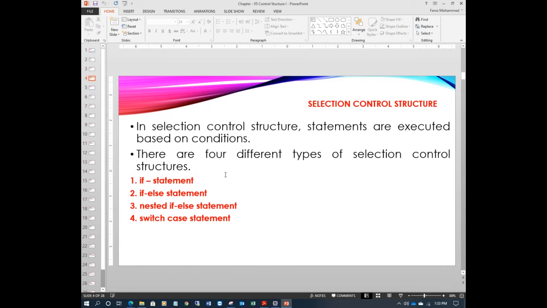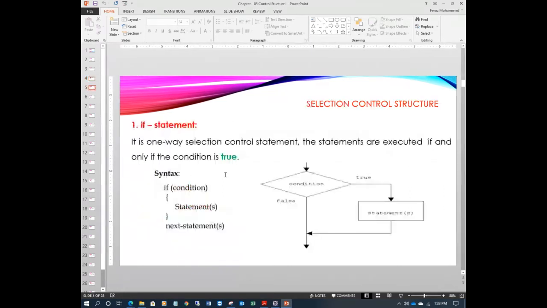If you understand the first one, the if statement, the remaining are easy to understand, because all are mostly similar with only minor differences. So please focus on the simple if statement. How does it work?